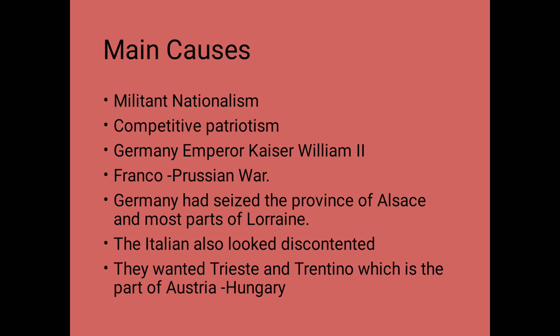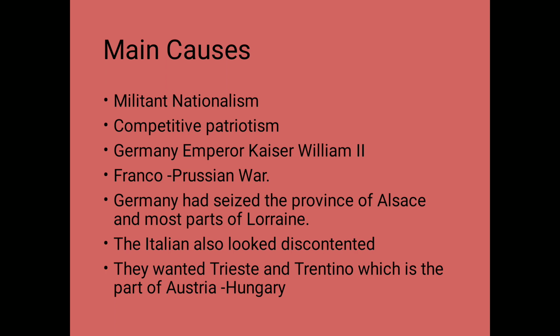At that time, Germany used to be ruled by a powerful king known as Kaiser William II, and he had a dream of turning Germany into a powerful European nation, children. Right now, next, see what happened. There was a war known as the Franco-Prussian War between France and Prussia. Prussia was the old name of Germany, children, right? The old parts of Germany, Prussia, and there was a war between Germany and France.